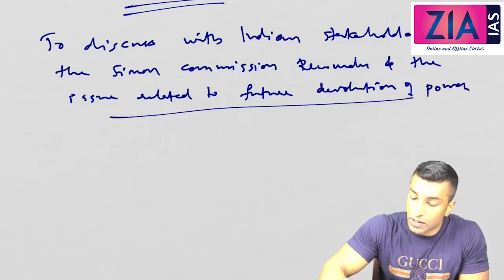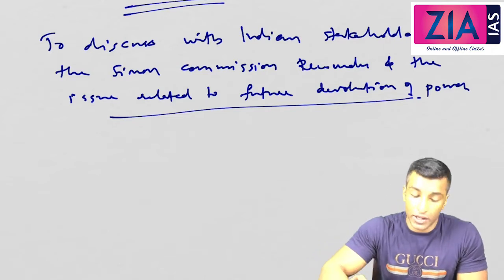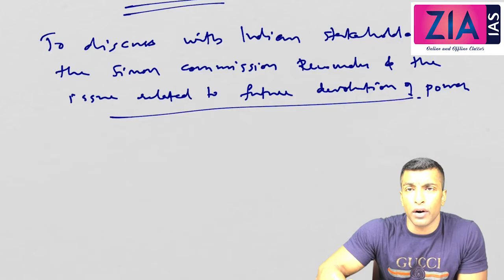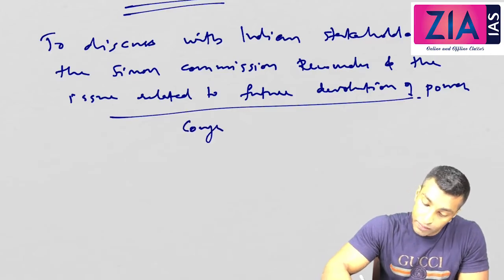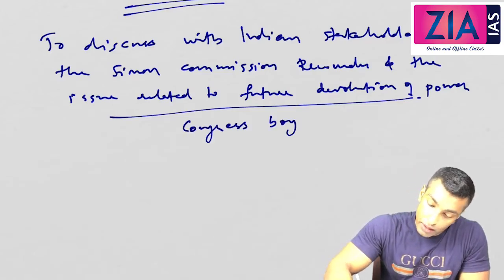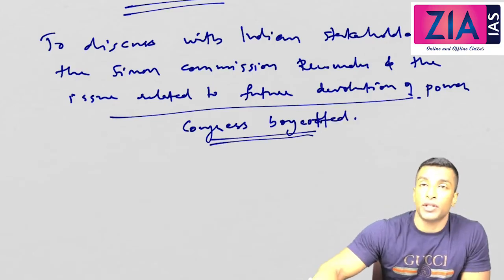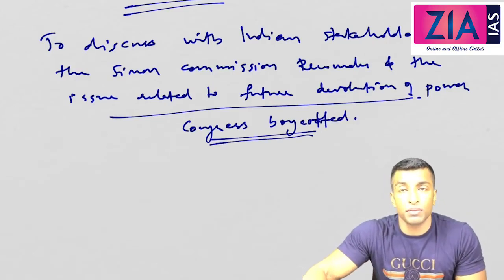The basic structure is actually by the Simon Commission, and you can give some suggestions only. So Congress boycotted because it was based on Simon Commission recommendations only. You can only come and give some suggestions.